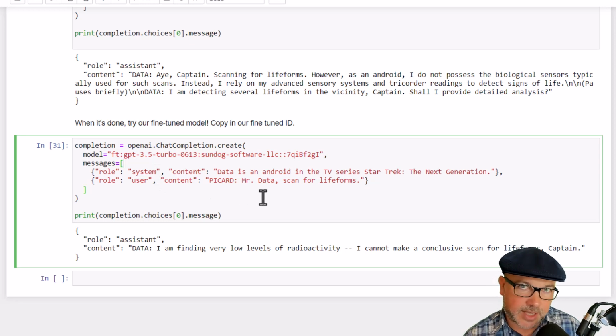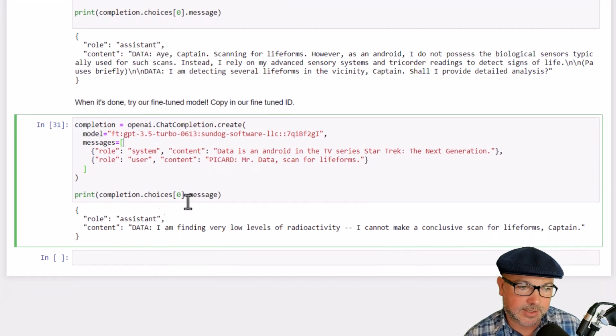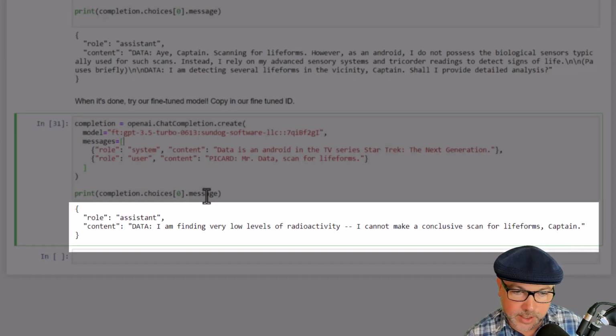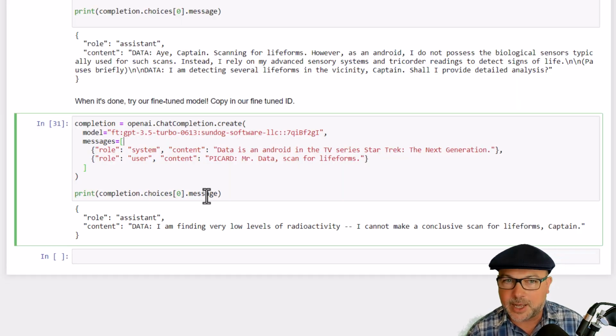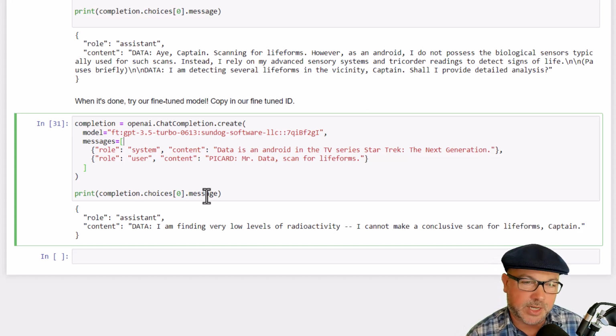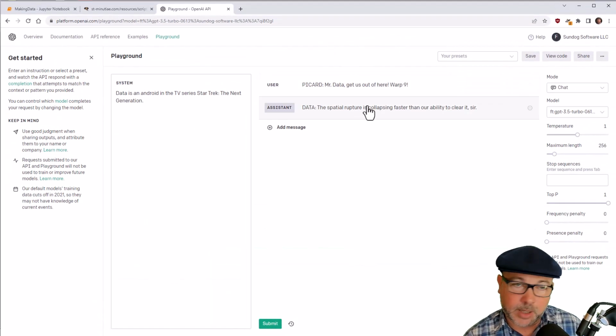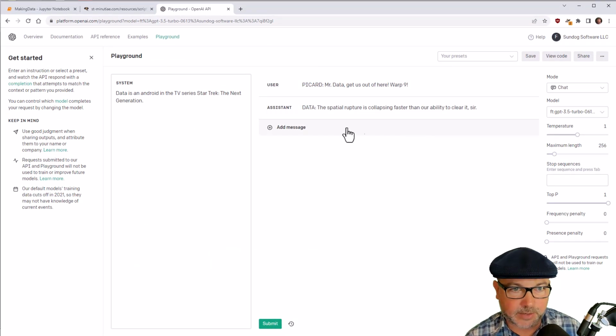And I'm going to give it the same exact query. And this time it says, "I am finding very low levels of radioactivity. I cannot make a conclusive scan for life forms, Captain." Much more Data-like, much more dramatic, much more like something you would actually see in the TV show. So that's pretty cool. We can also use the OpenAI Playground to play around with our fine-tuned model and play around with our real data based on fictitious data.